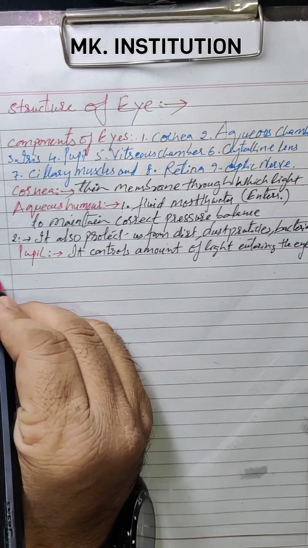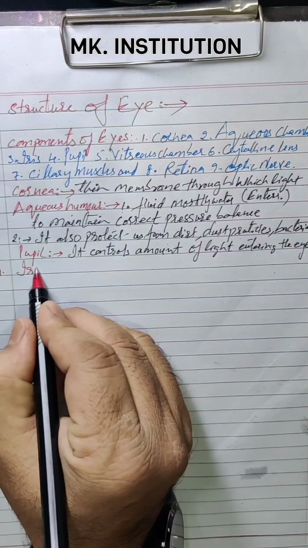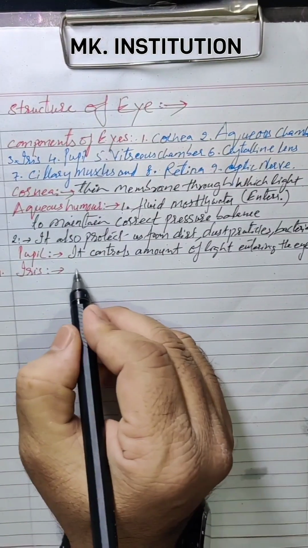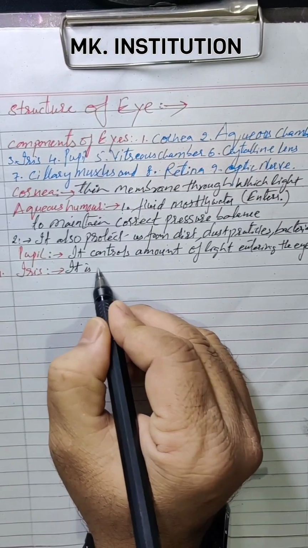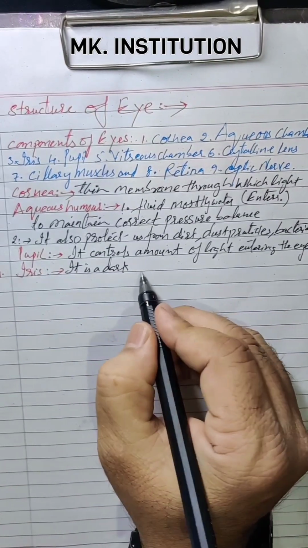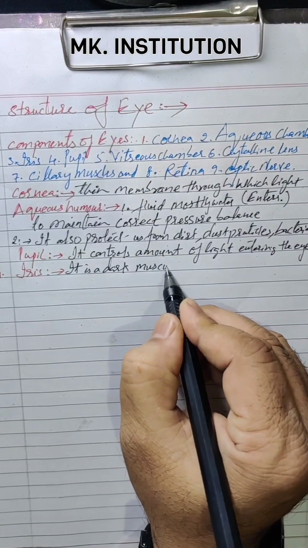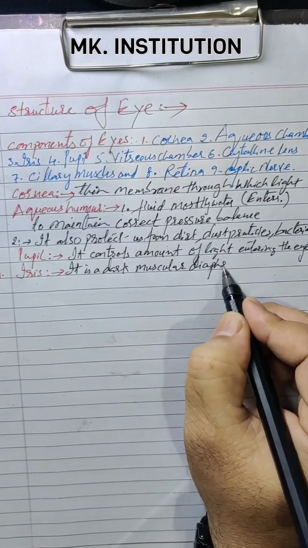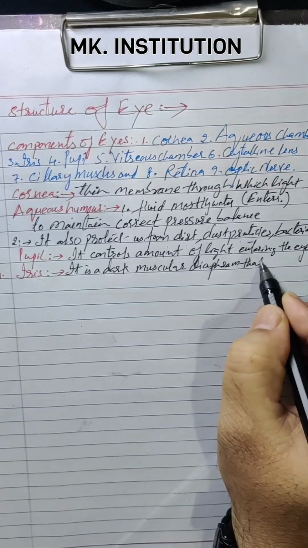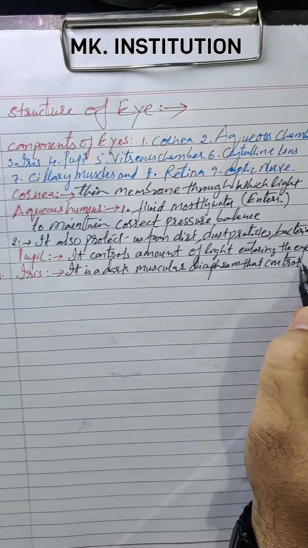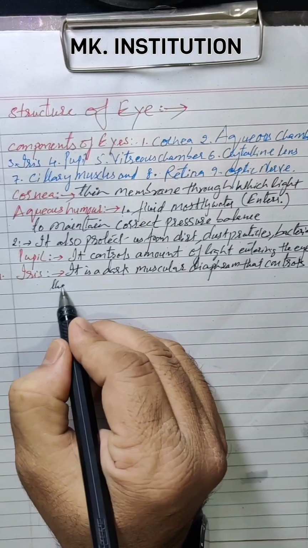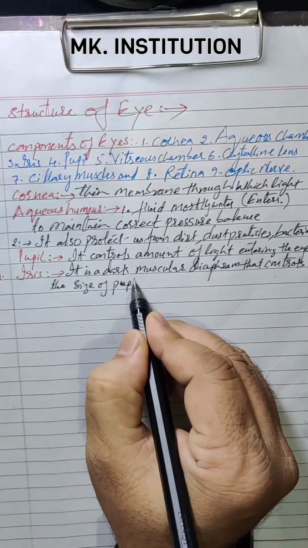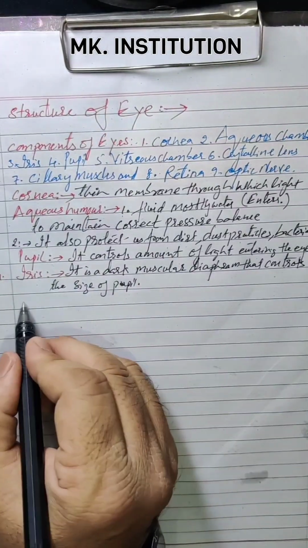And the next one, iris. Now what does this iris do? The work of this iris is it is a dark muscular diaphragm, you can tell, that controls the size of the pupil.